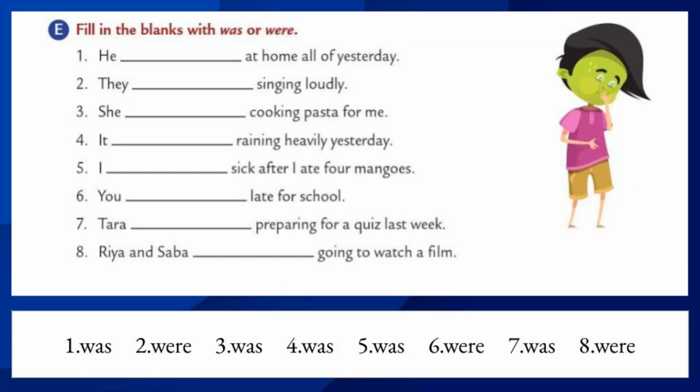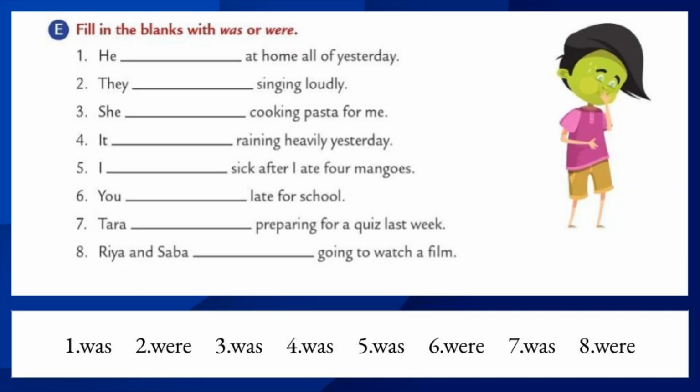Let's move to the fourth one. It dash raining heavily yesterday. So what is the subject here? It. So it is the singular subject. Then what about verb? Yes, you're right. The verb we used in the fourth one is was. It was raining heavily yesterday.